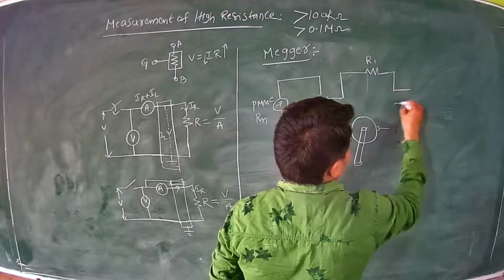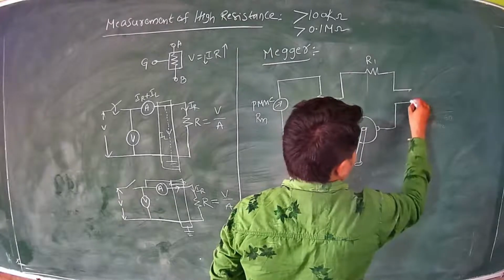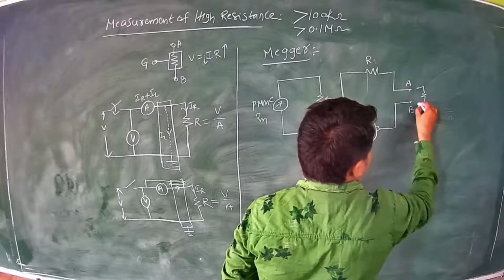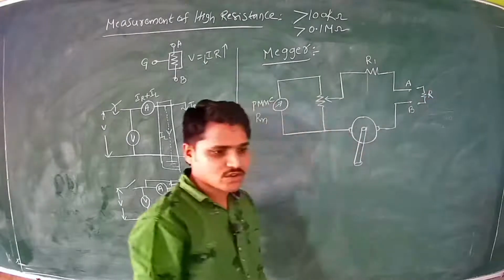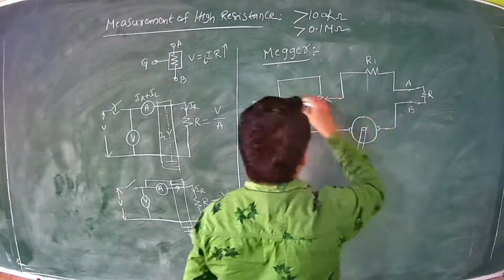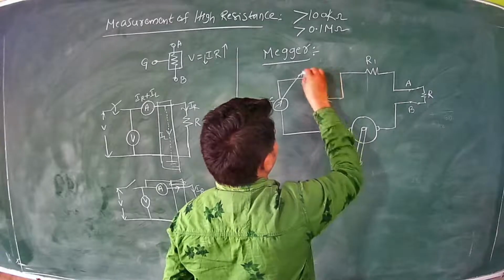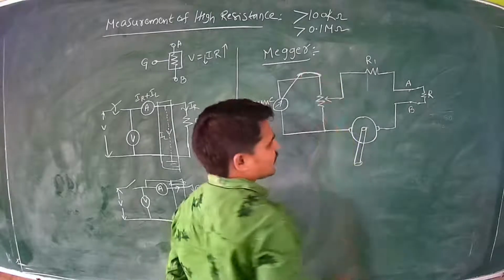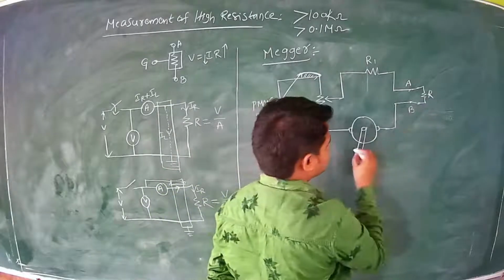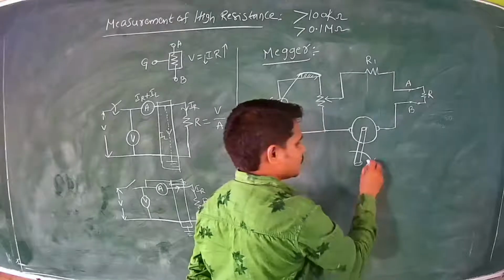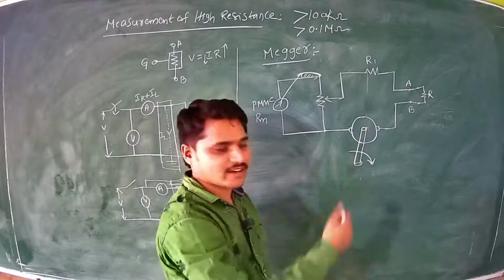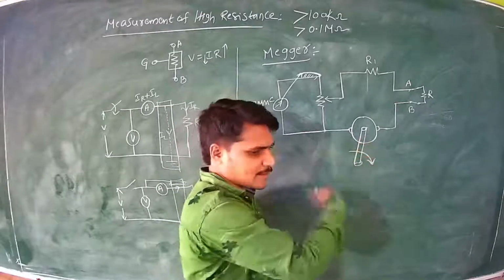Whenever you want to measure the resistance across these terminals A and B, this is our resistance to be measured. We connect it, and of course we have the scale here. Now we rotate this generator shaft, this handle, with the help of your hand.